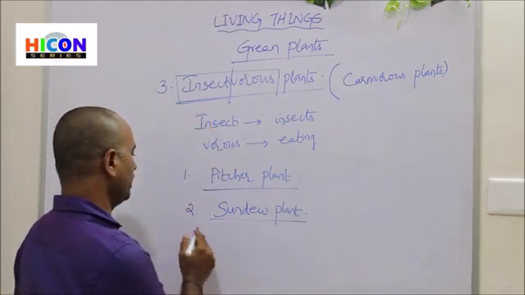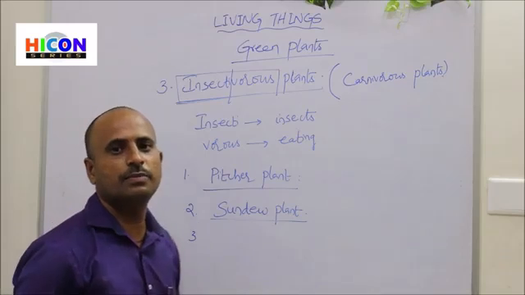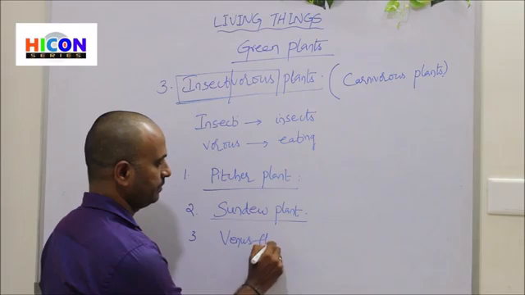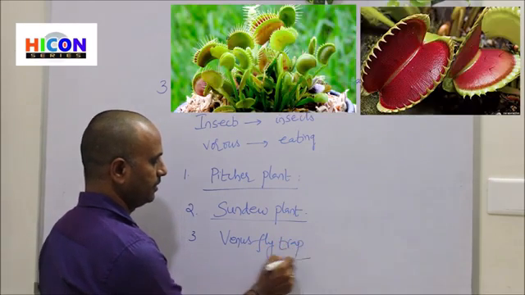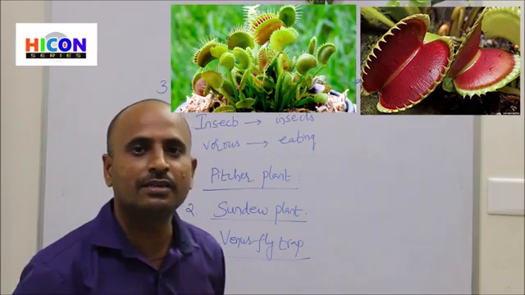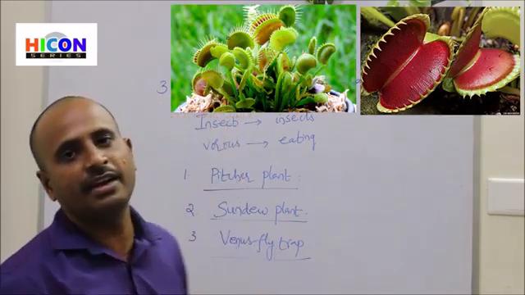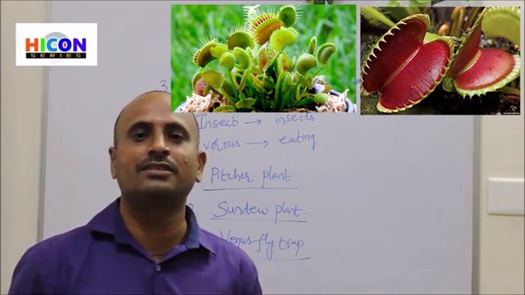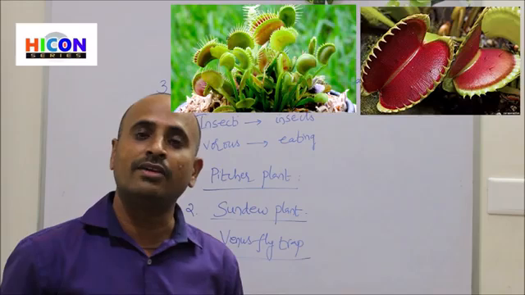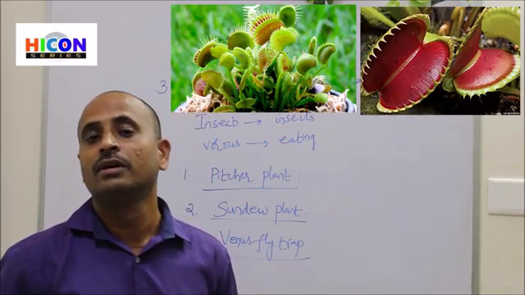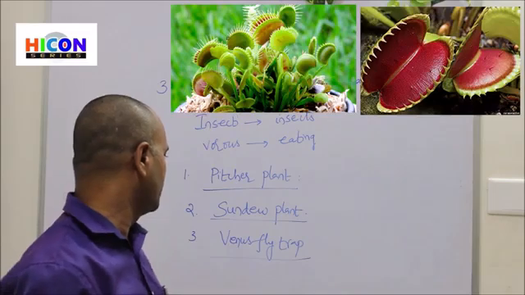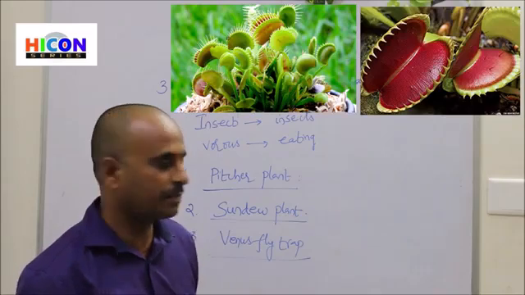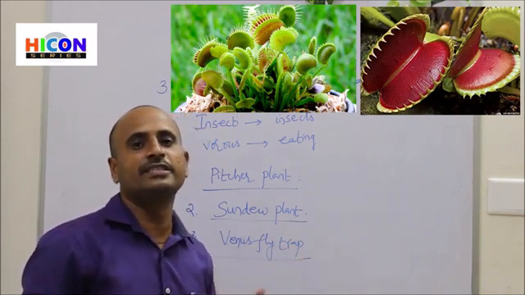And the third example for the insectivorous plant is Venus flytrap. So look at the picture. In the picture, you are observing a Venus flytrap. These carnivorous plants have different structures and different sizes. They are very interesting and looking very beautiful because they attract the insects in such a way. So Venus flytrap is an example for insectivorous plants. This plant also eats insects.